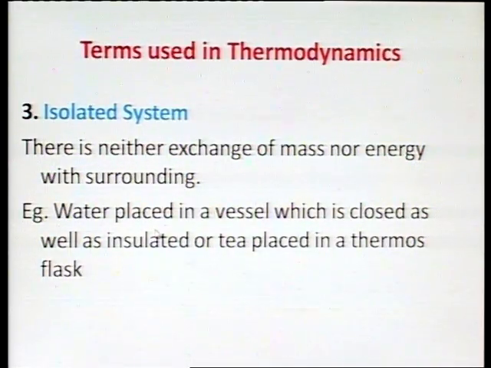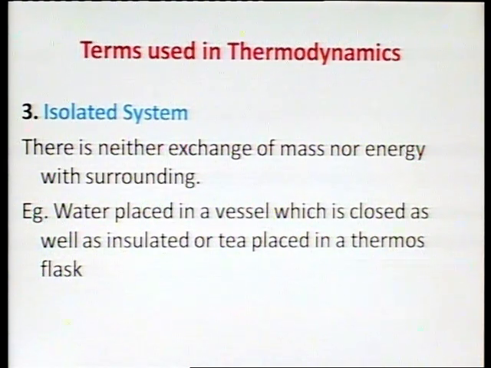For example, if water is placed in a vessel which is closed as well as insulated, or tea is placed in a thermos flask, that is an example of an isolated system.